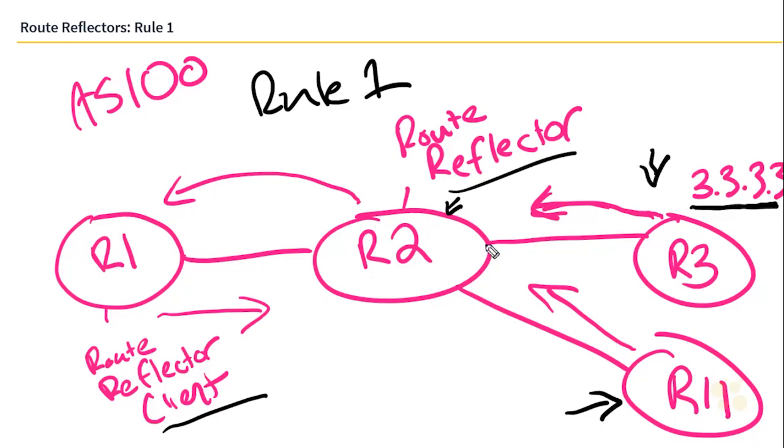R2 will send routes learned from non-clients to clients only. So R3 will advertise 3.3.3.3. R2 will then forward this to its client of R1. It will not forward it down to R11. So this sets up rule 1, what to do when a route reflector receives a route from a non-client. In this case, it will forward it to clients only. That's rule 1, and in the next nugget, we're going to implement this topology.